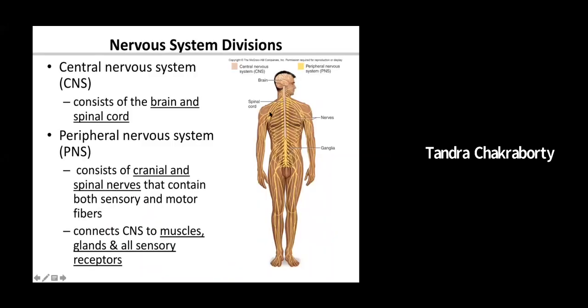So, as I said, this is the brain, this is the spinal cord, and these are the spinal nerves. And you can see the peripheral nervous system, which consists of the cranial nerves and the spinal nerves, actually operate and connect to the muscle, glands, and sensory receptors.